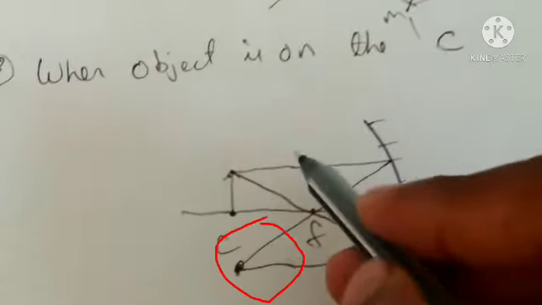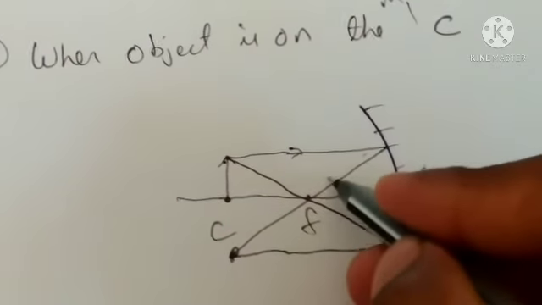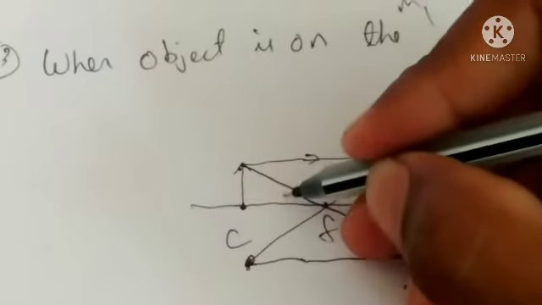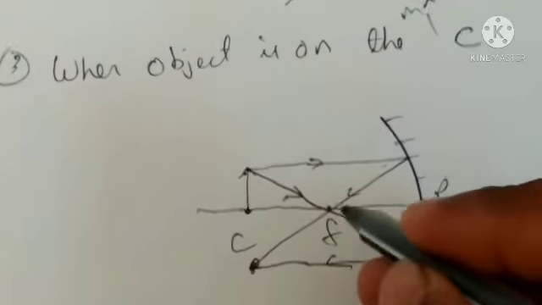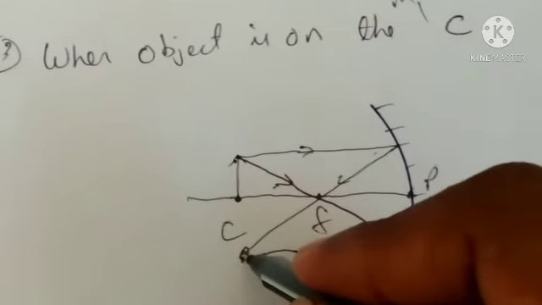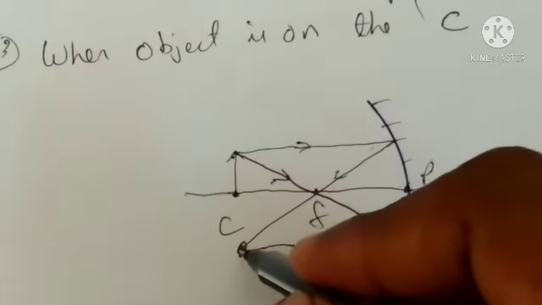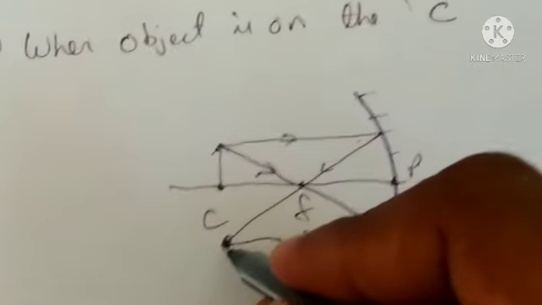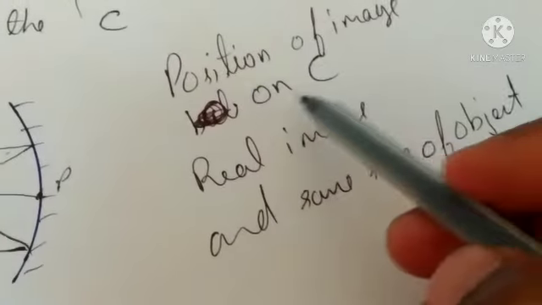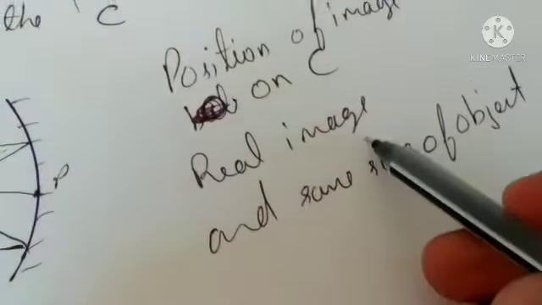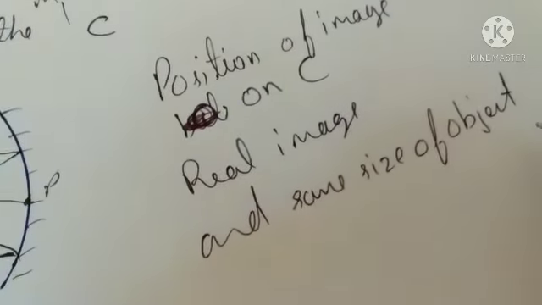Once again, see, this ray goes from here, then is reflected and comes from here. This ray goes from here and is reflected and comes from here. They meet each other on the center of curvature. Now our image is formed on center of curvature. Now our result is position of image on C. It is a real image and the same size as the object.